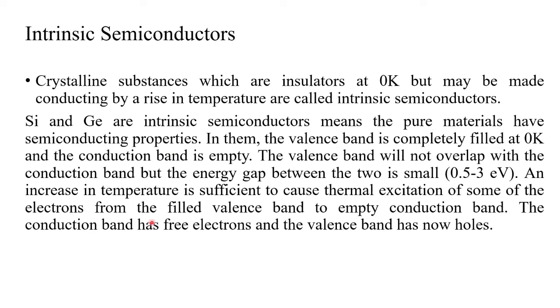The conduction band has free electrons now and the valence band has holes. Holes mean empty space, because electrons move from the valence band to the conduction band. So there is no electron. Some electrons are missing, that will create holes. So because of that movement of electrons and holes, electricity can be generated.